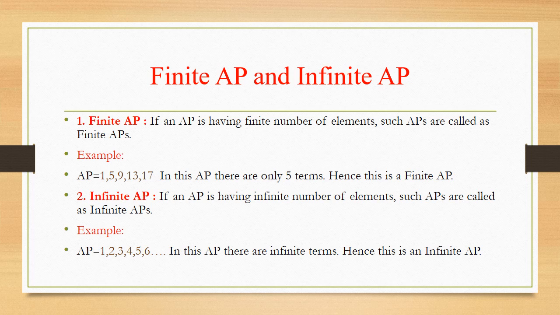Similarly, we have other groups also, called the list of even numbers, list of odd numbers. This is an example of infinite AP. Here there is no end for the AP. You can see after the last term the AP continues with dots. If you see any AP that continues with such dots, then you should identify that AP as infinite.